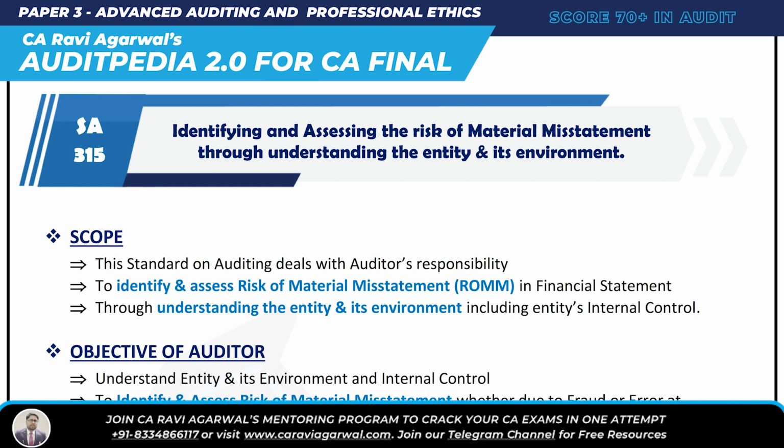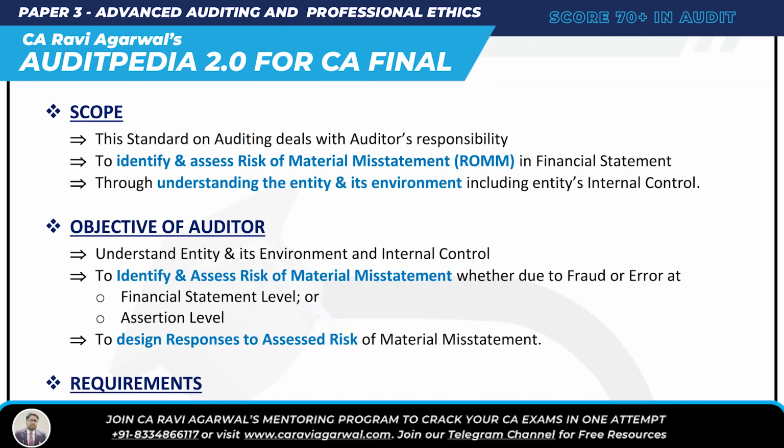Okay, so what are the objectives of the auditor as per essay 315? It's simple. You understood the heading, no? It's similar to that. Number one, understand entity and its environment and internal control. What do you want? You want to identify and assess the risk of material misstatement, so first understand entity and its environment and internal control. Second objective as per essay 315 is identify and assess the risk of material misstatement, whether due to fraud or error, at financial statement level also and at assertion level also.